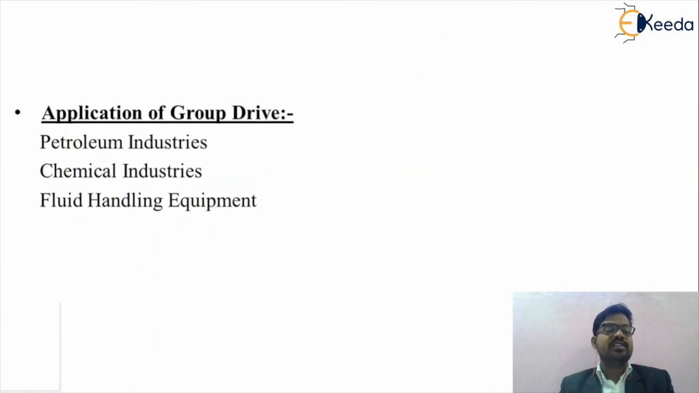So we can now understand the different applications. Friends, group drives are used in different types of applications. For example, in industry, we use them in the petroleum industry.